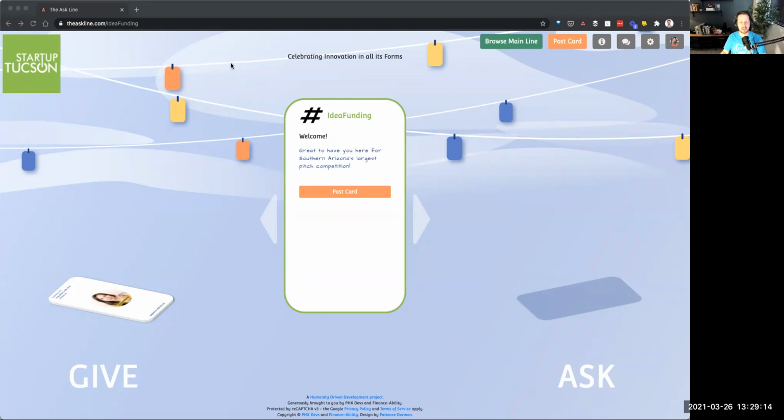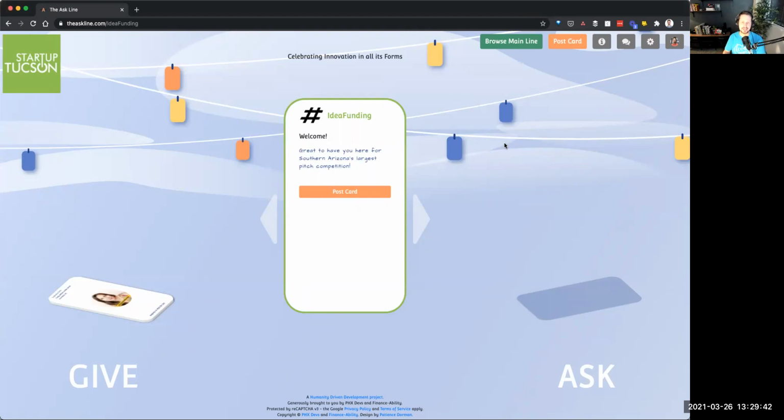So first, we're going to take a look at an actual page or line on the Ask Line for a particular event, like this one here. This one is for Idea Funding, which is put on by Startup Tucson. And this is an event coming up. If you're an attendee of this event, this is a great opportunity to come on the Ask Line on their particular line that Idea Funding has on our platform, and you can start to connect with other people.